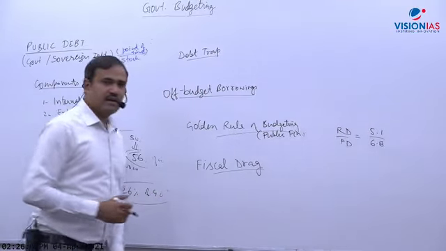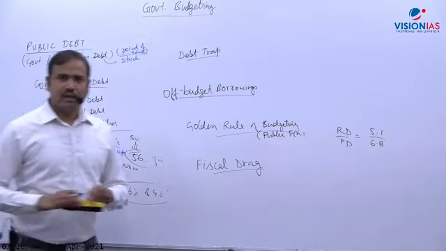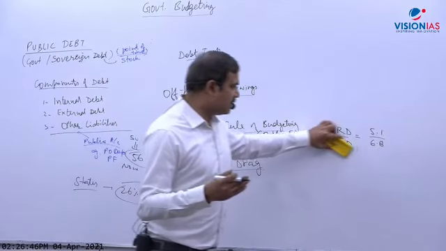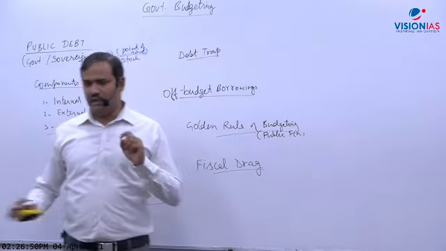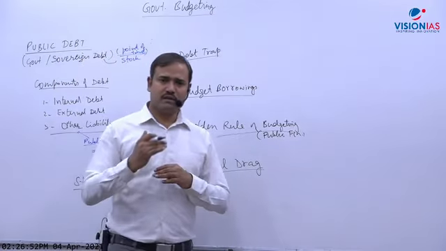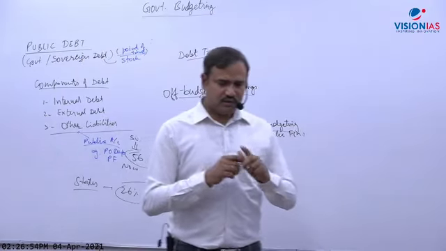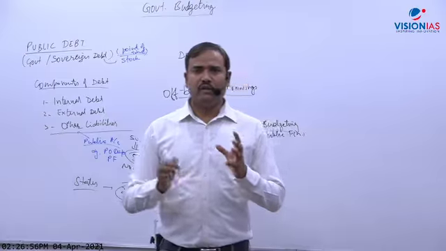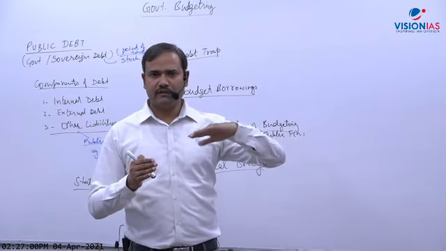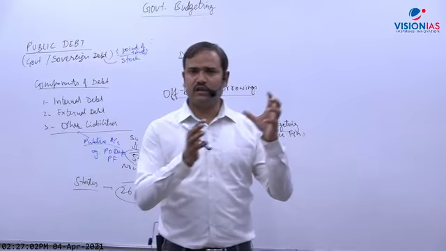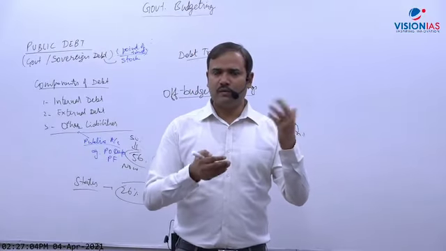Other term is fiscal drag. Now what is fiscal drag? Fiscal policy serves as a drag automatically on growth. How does fiscal policy serve as a drag? Just give me the answer to one question. If growth is very high, high growth is called boom. If there is boom in the country, growth is increasing at a very high pace, so income of people will increase.